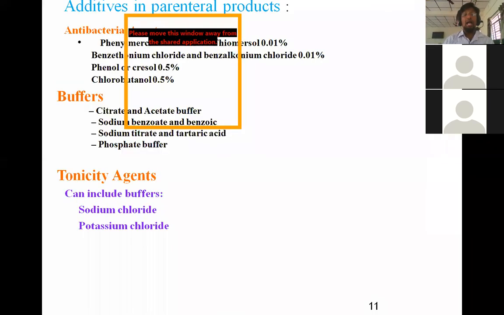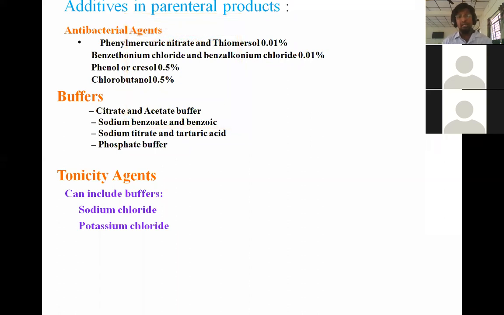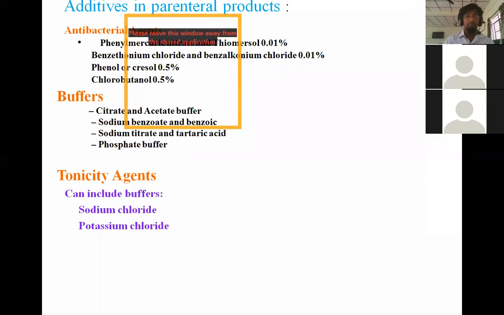Then let's see what the additives of small volume parenterals are. Commonly used are antibacteriostatic agents, buffers, and tonicity adjusters. In antibacteriostatic agents we use basically phenylmercuric nitrate and thimerosal, at a percentage of just 0.01%.